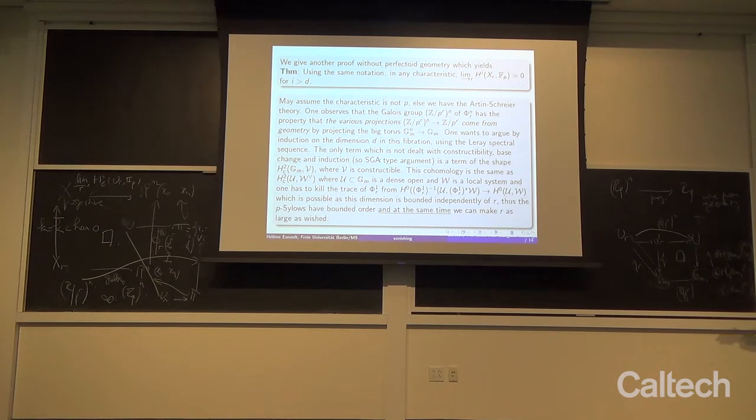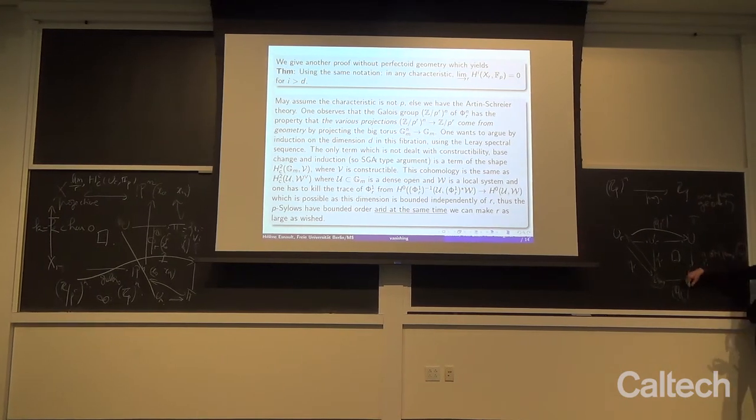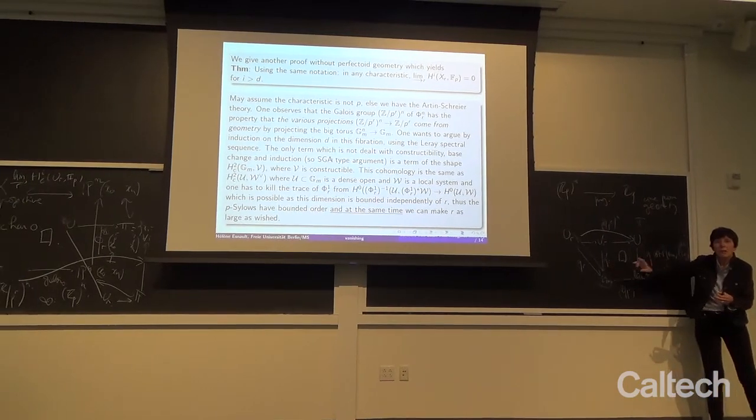So in fact, the compactly supported cohomology of this constructible sheaf is the same as the compactly supported cohomology of the part which is a local system on a smaller open. So now we have a local system here, and we have base change here, and we want to understand what happens if I take the H2 on the smaller open, and I take the inverse image.